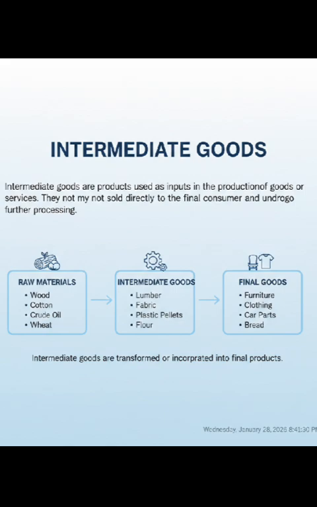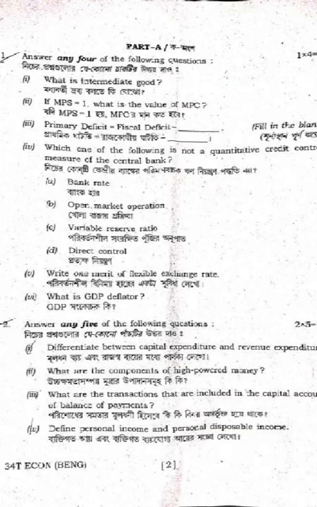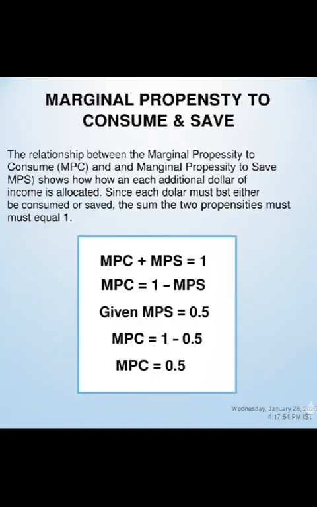The next question is, if MPS is equal to 0.5, what is the value of MPC? For that we have a very interesting formula: MPC plus MPS is equal to 1. So when MPS plus MPC is equal to 1, MPC will be equal to 1 minus MPS. MPS is given as 0.5, so 1 minus 0.5 is 0.5. The next question is, primary deficit is equal to fiscal deficit. Let me hold for some time.